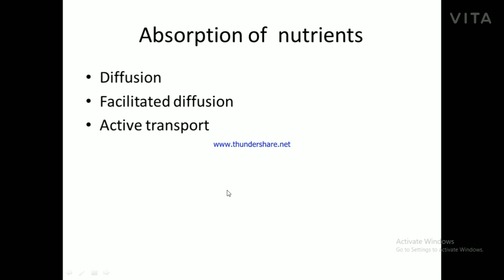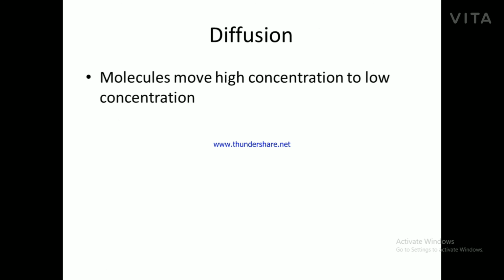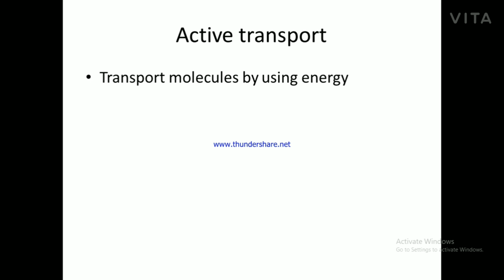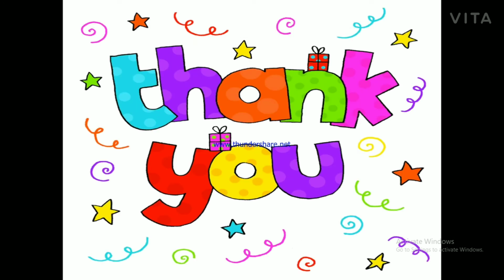Absorption of nutrients happens in three different ways. First one is diffusion, second facilitated diffusion, and third active transport. Diffusion: molecules move from higher concentration to lower concentration. Facilitated diffusion: carrier protein transports molecules from one side of the cell membrane to another. Next one, active transport: transports molecules by using energy.